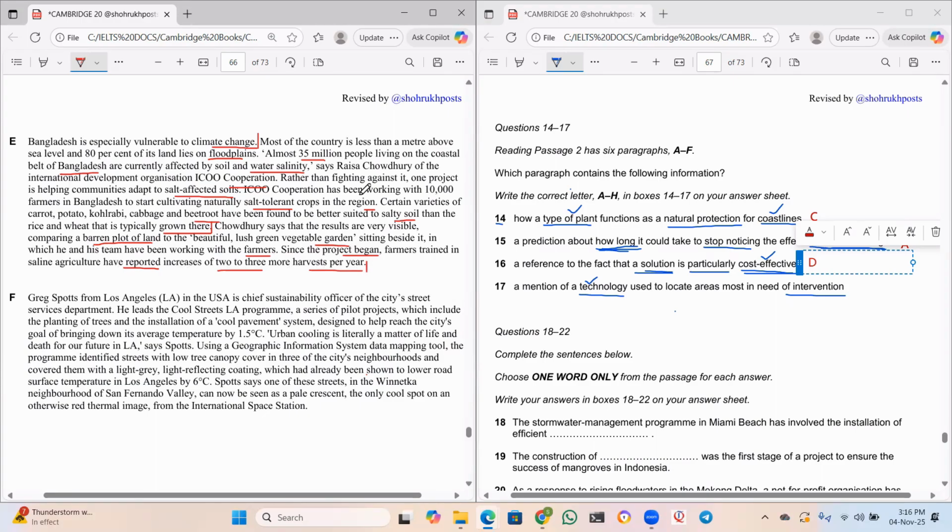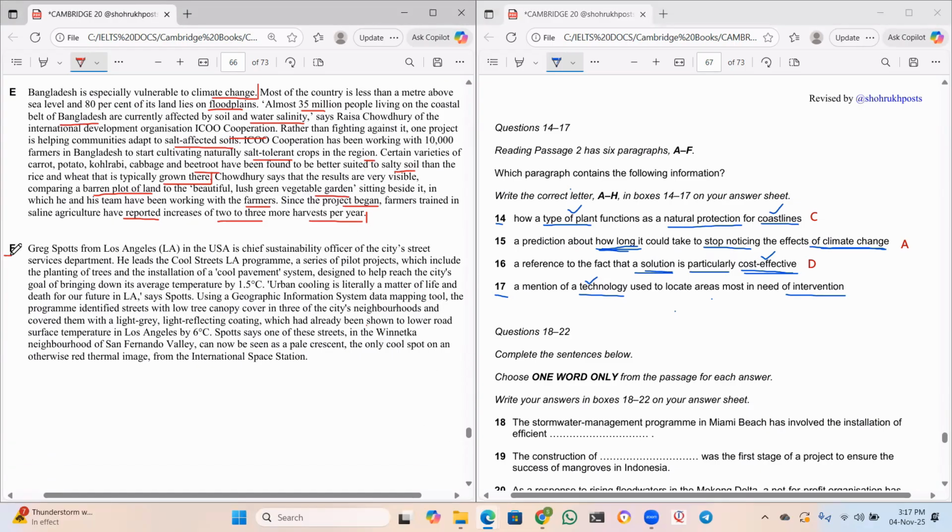Okay, fine. So what is the thing left here, guys? Only one option is left: a mention of a technology used to locate areas most in need of intervention. Now, in this paragraph, did she talk about any technology that is used to locate the areas? Yes or no, guys? I think no, because I did not read about any particular technology that is helping to locate the areas here. She spoke about Bangladesh and about different crops, water salinity, all these things. That is completely different.